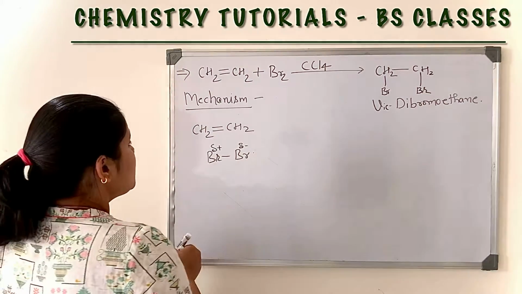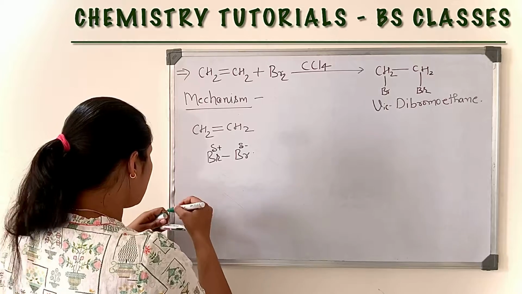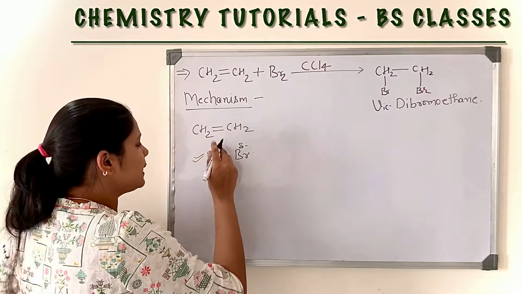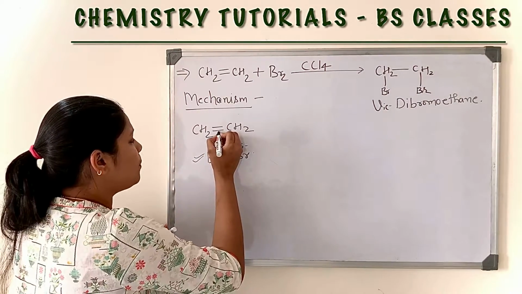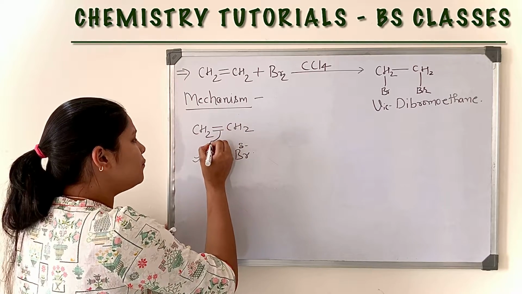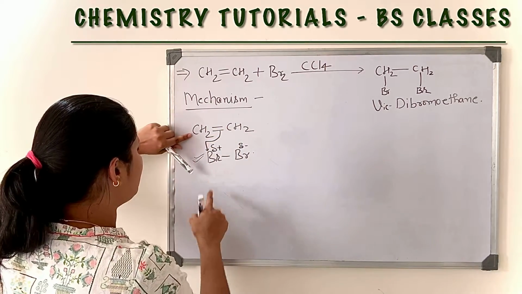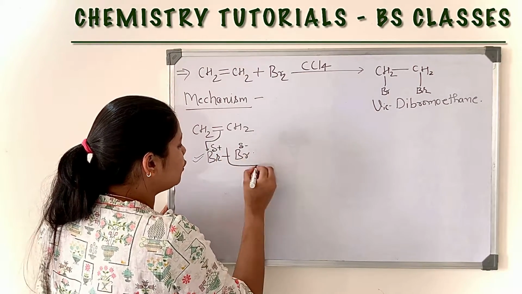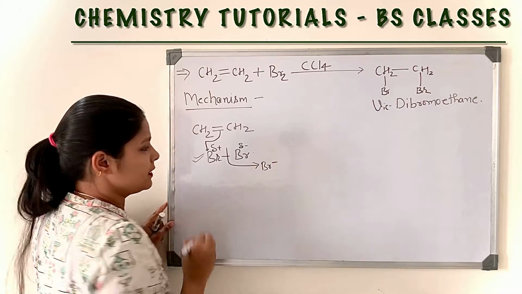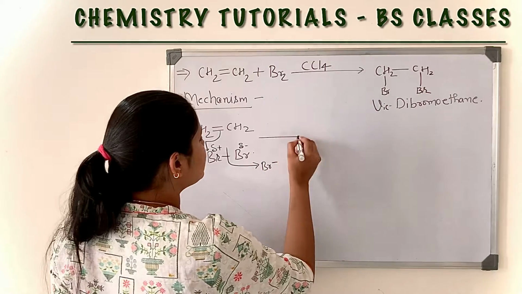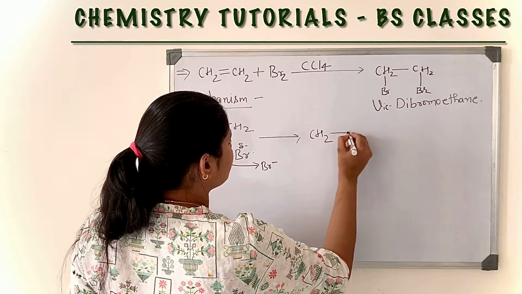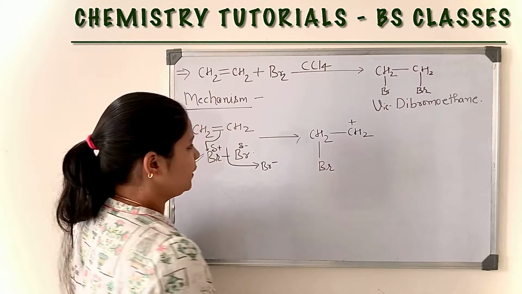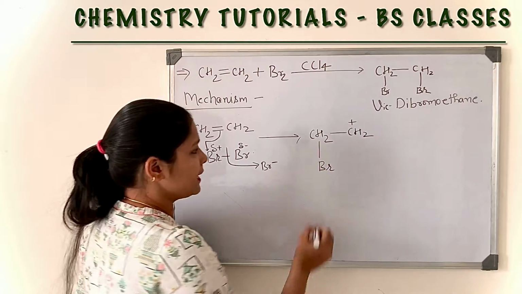Induced dipole. So if there is a creation of partial positive and partial negative charge, that means this bromine is electron deficient in nature. So the bond between carbon and carbon will migrate between this carbon and bromine, and this bromine is highly electronegative, so it leaves the group in the form of Br minus, and we will get this, the carbocation.